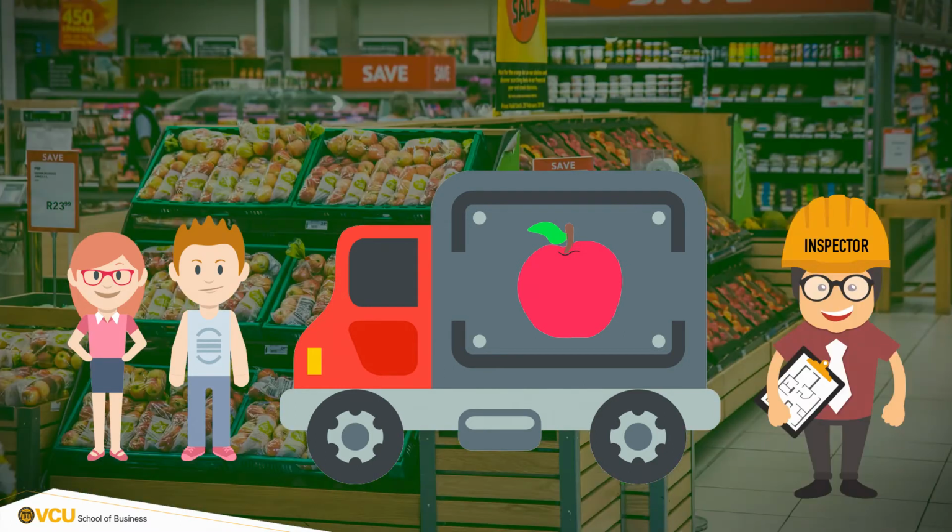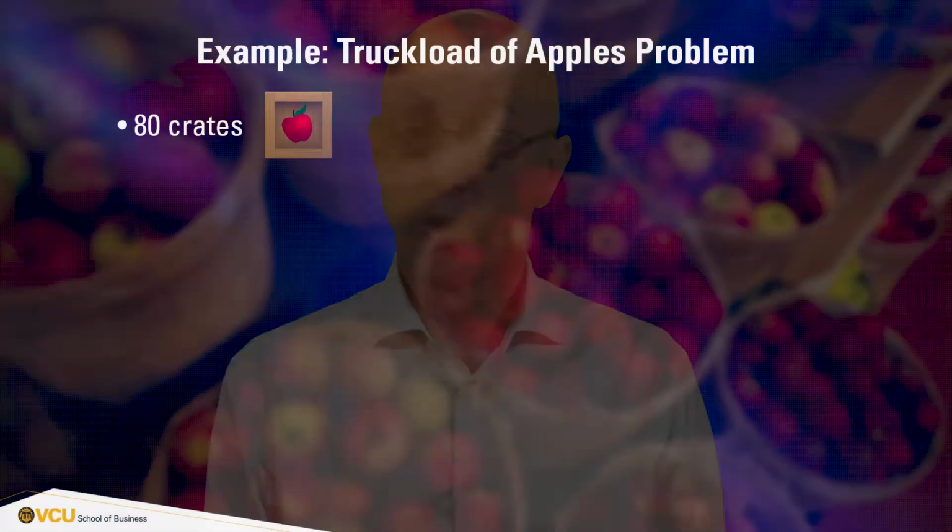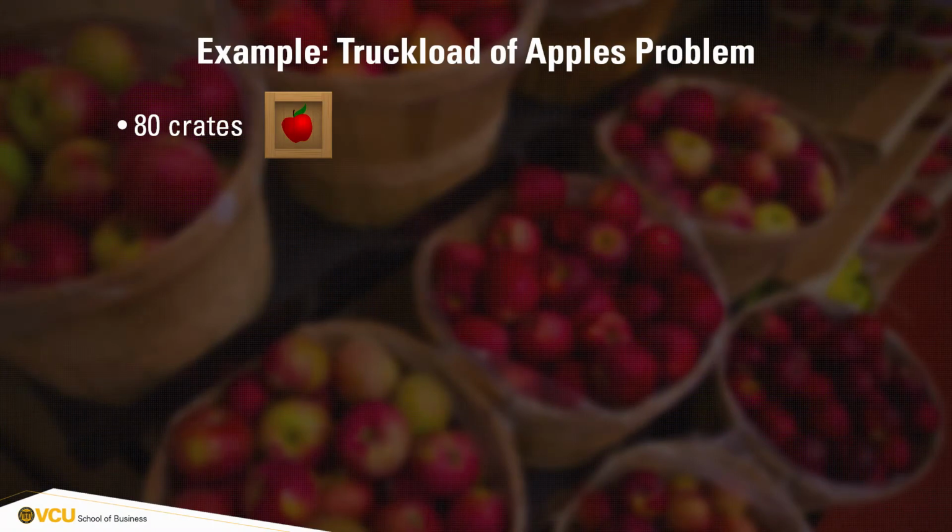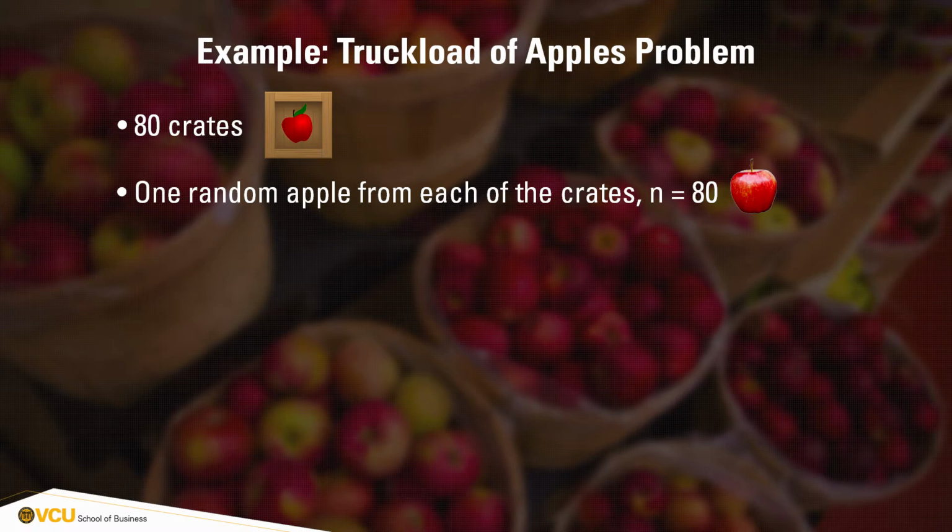Then, you head out to a fresh produce accepting station that belongs to a large grocery store chain, in the hope to sell the whole truckload of apples at a competitive price. You also happen to know that the quality control inspector at this particular accepting station applies the following methodology to inspect the quality content of the truckloads of apples. First, the inspector unloads all the crates. Then, he randomly selects 1 apple from each of these crates and pools all the apples in a single sample.